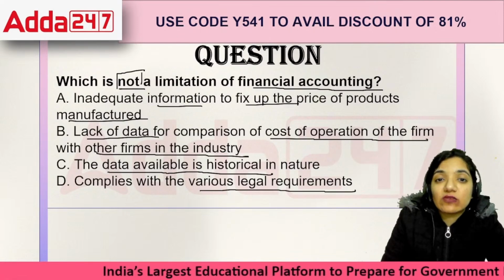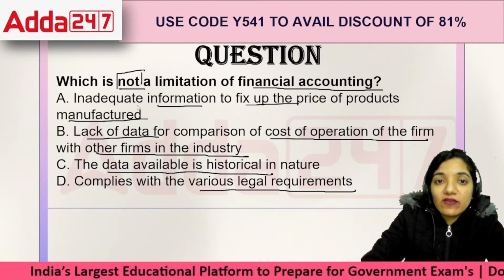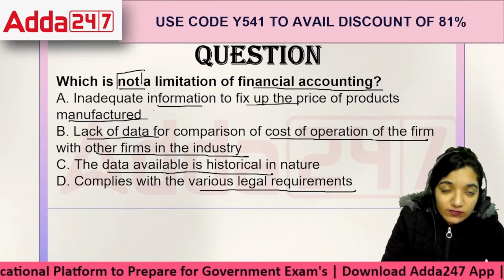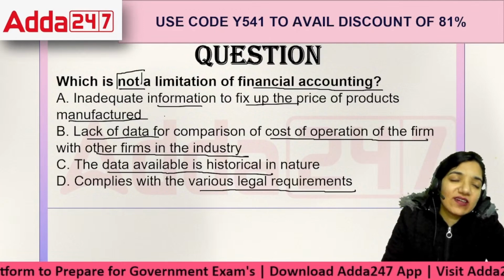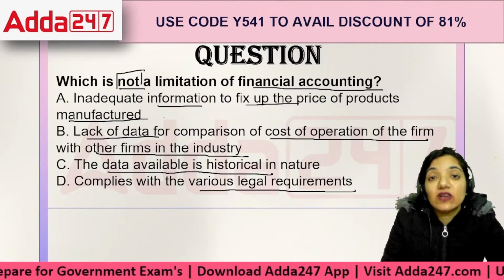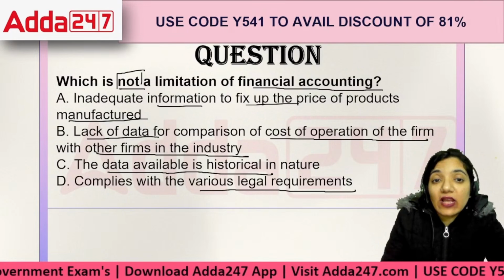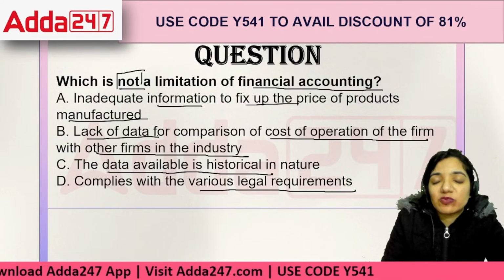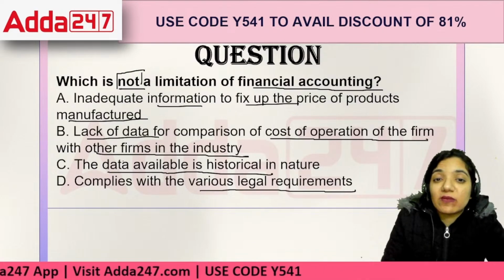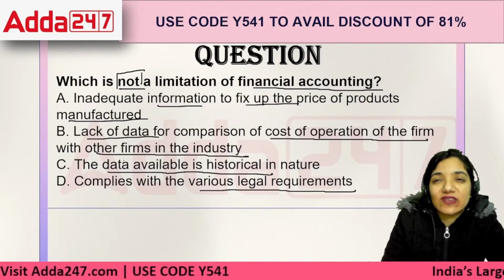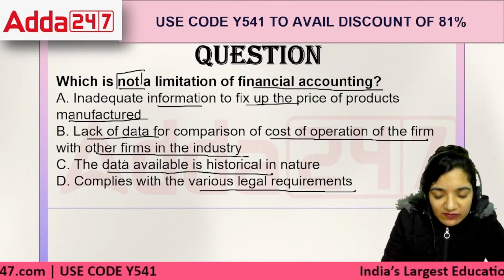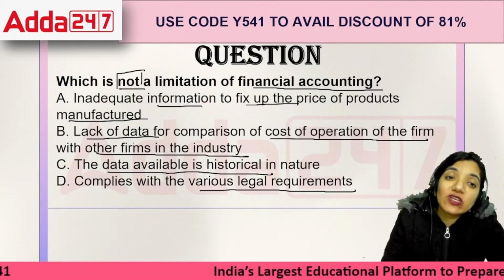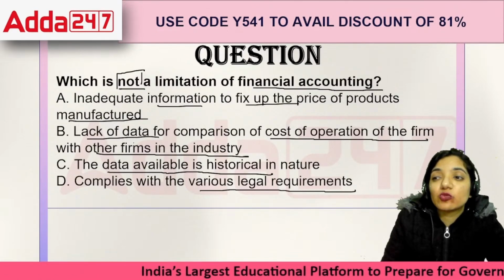In terms of financial accounting, inadequacy is definitely there, because it does not include anything which is non-financial. Lack of data is something we face, because sometimes it's not possible to quantify everything. And the data available being historical in nature is definitely a valid point, not only for cost accounting, not only for financial accounting, but all its branches. They do not report everything which could happen in the future.